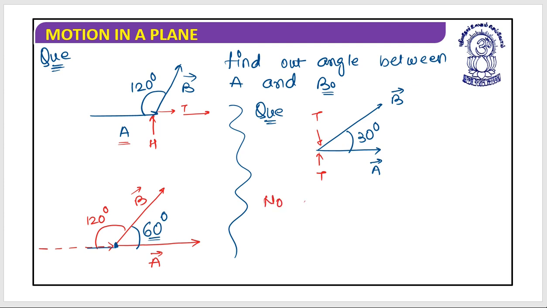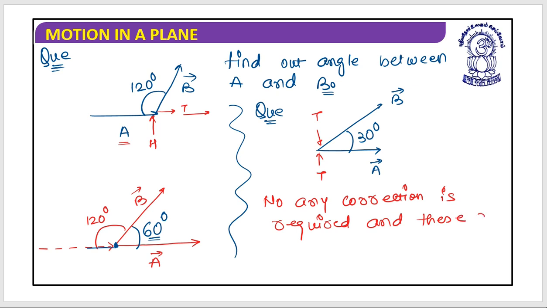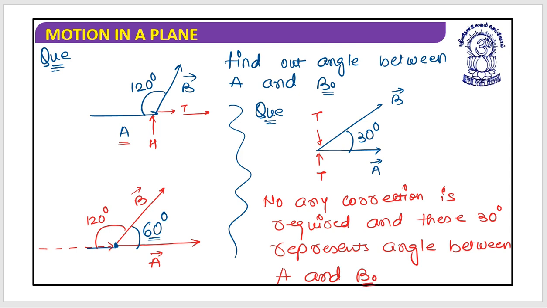So no correction is required, and this 30 degrees represents the angle between A and B. I hope it is clear to you. Is it clear to you?